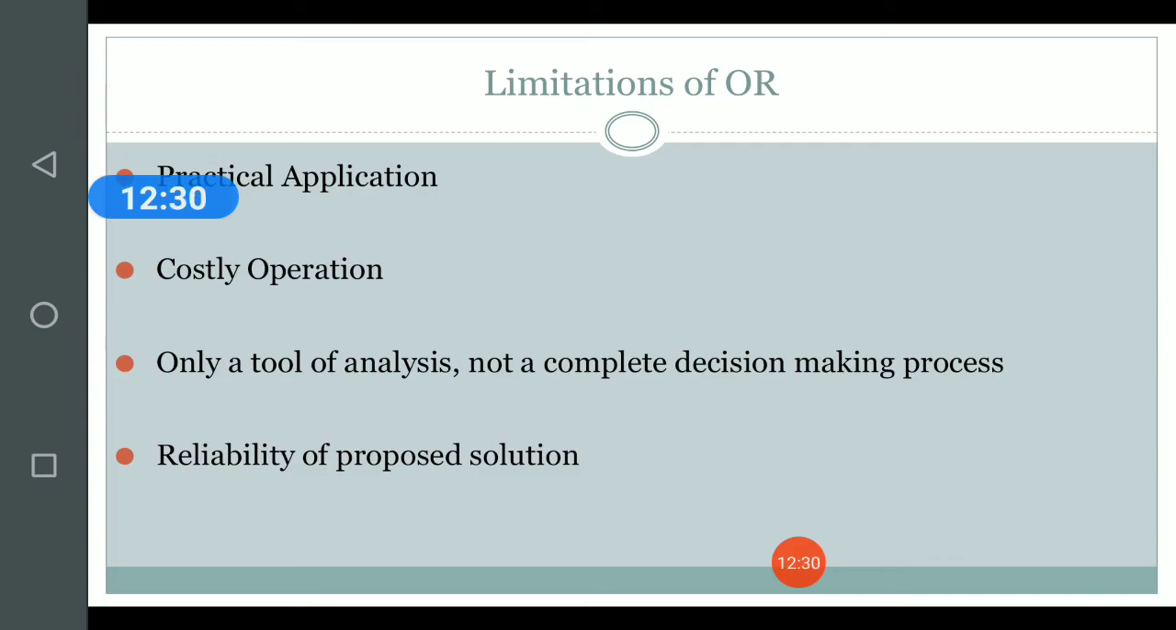The next thing in question is the reliability of the proposed solution. Many a times, the solution that is being given by operations research is a proposed solution. It may be so that because of some natural disaster or some kind of unexpected situation, the proposed solution may not be able to be attained. Because of this, we can say that the reliability of the solution itself is in a question mark.